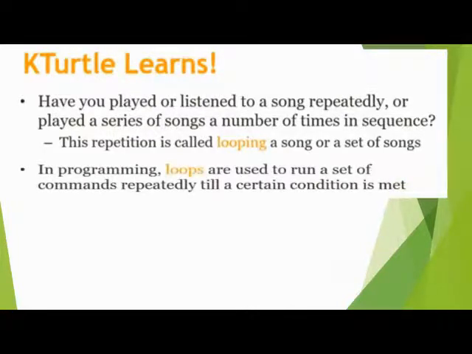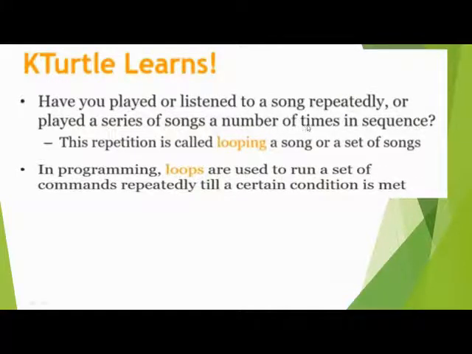In programming, loops are used to run a set of commands repeatedly till a certain condition is met. If you talk about programming, we use loops to execute the commands repeatedly till the certain condition. Actually, what is programming? Programming is a computer language.